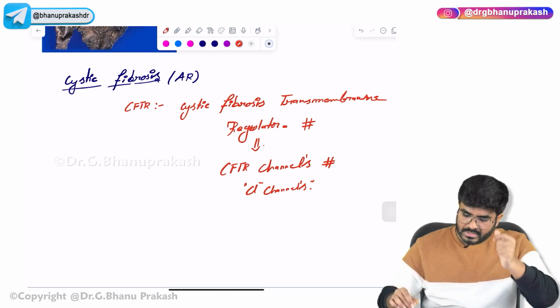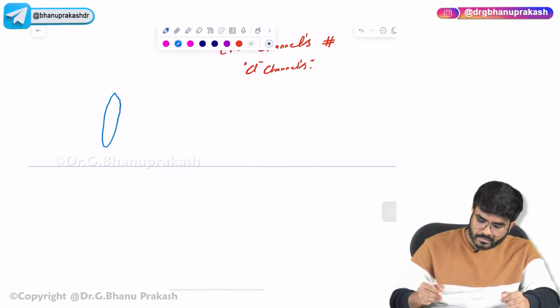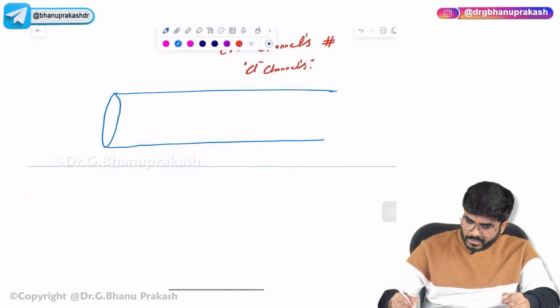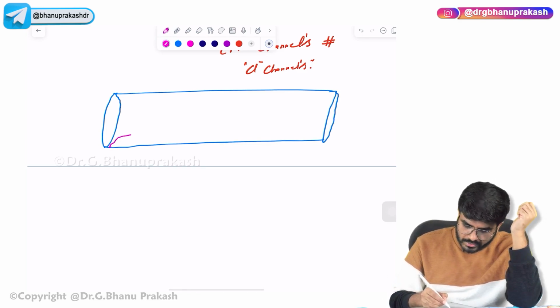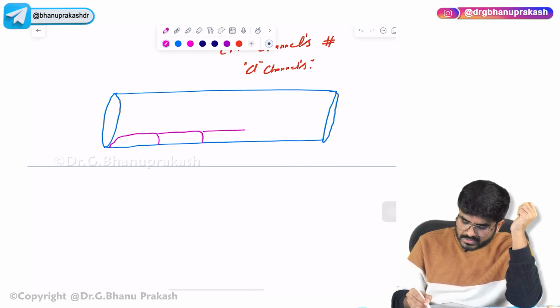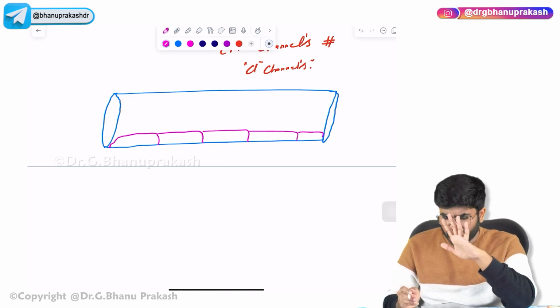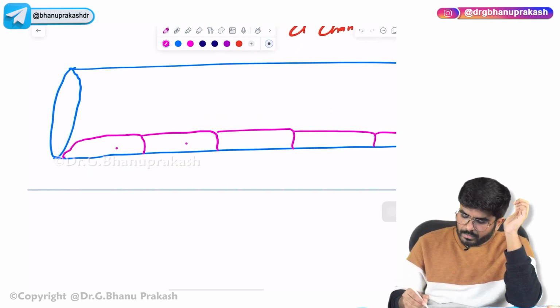Let me tell you. Look here. Imagine this is your bronchi. Now in your bronchi, I am showing you the epithelial cells over here. This is for easy understanding. The epithelial lining is not going to be like this, it's a different type of epithelial lining, but you can understand. So imagine these are the epithelial cells which are lining your bronchi.